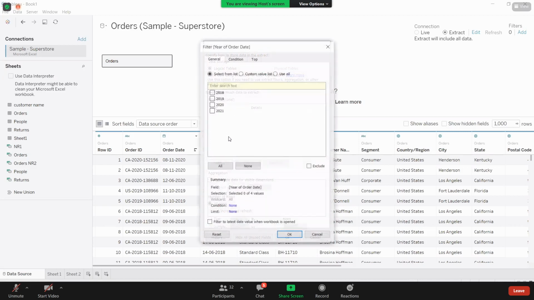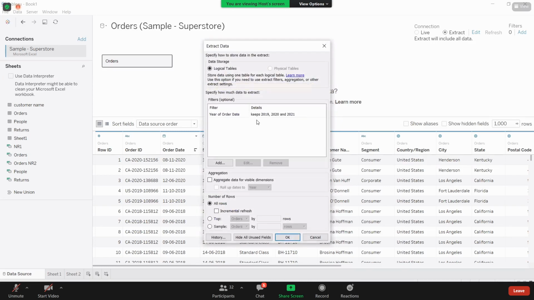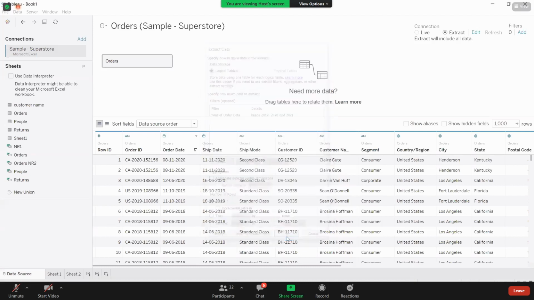I'm getting 4 years of data here, but I need only the last 3 years or 2 years, for example. So I'm selecting 3 years and applying a filter. Even though you have 4 years of data, it is keeping 2019, 2020 and 2021 data. You're getting the point, right? This is how you apply your filter.